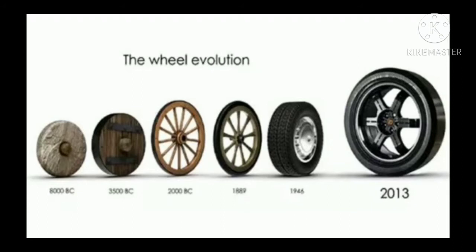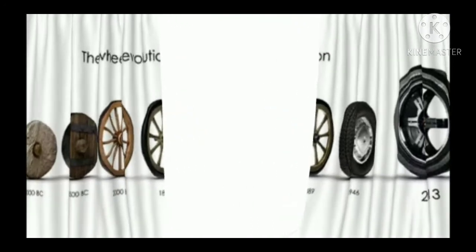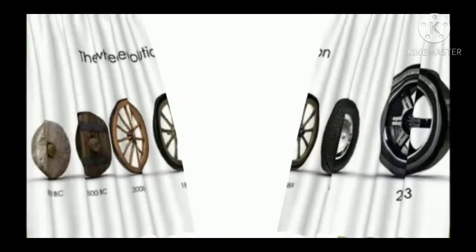Can you understand how the shape developed from those days? So the wheel, that is the circle.